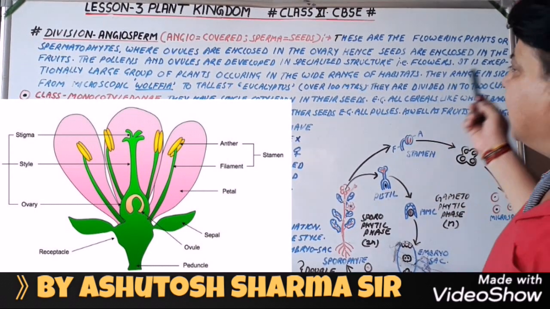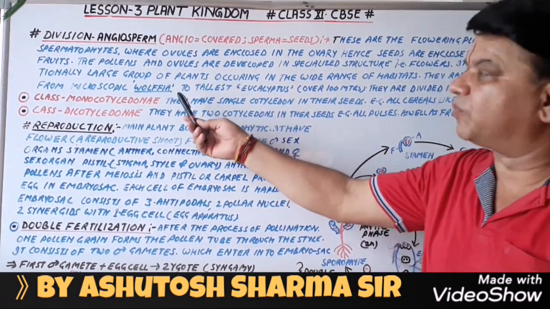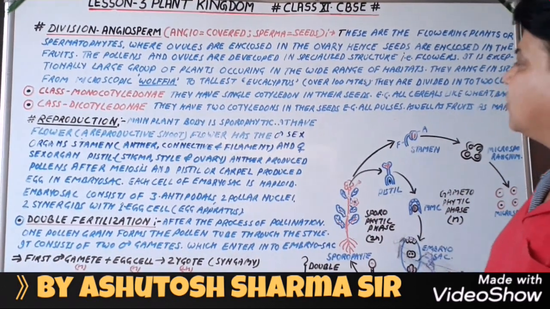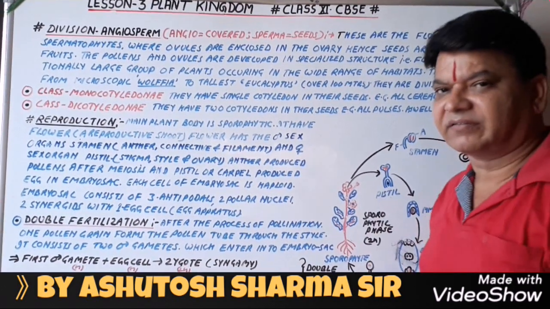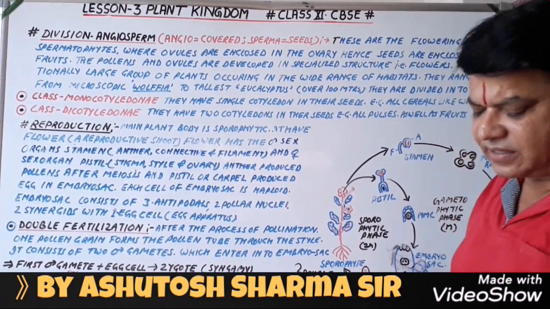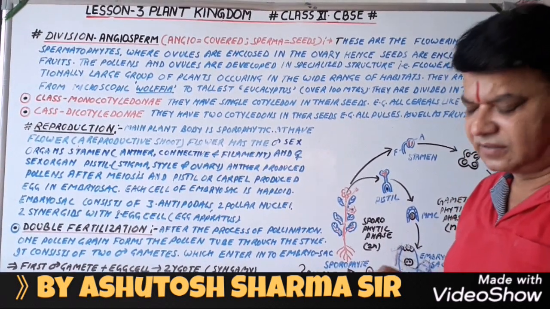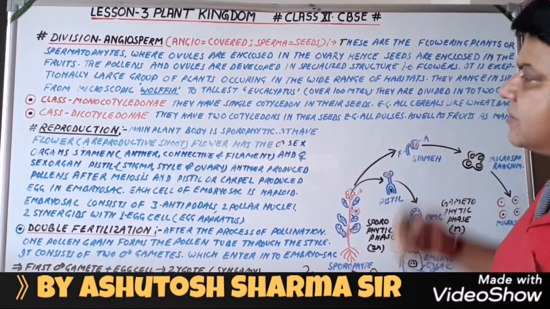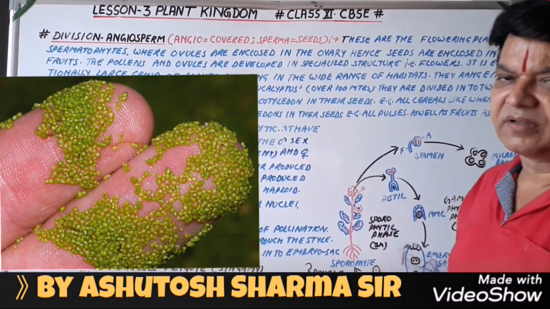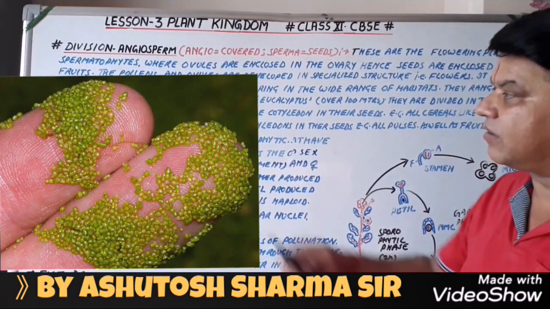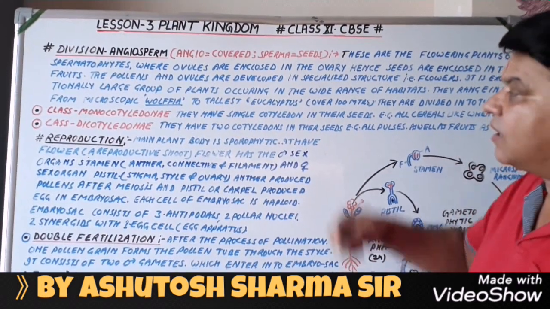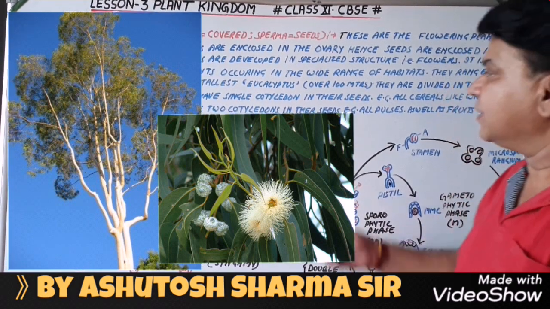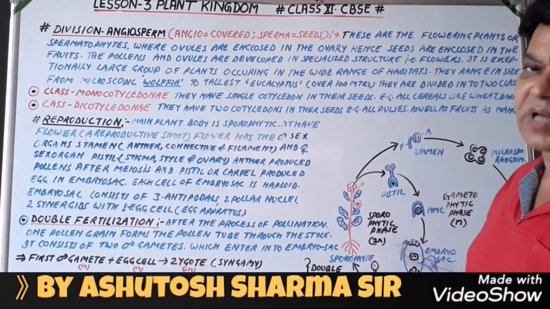It is an exceptionally large group of the plant kingdom, occurring in a wide range of habitats, that is they occur everywhere: in water, on land, on hills, in snow, etc. They range in size from the microscopic Wolffia, up to the tallest angiospermic plant, Eucalyptus, which covers over 100 meters of height.